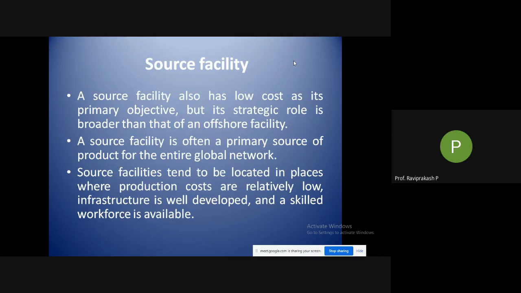Like for example, airlines. If you use airlines, the cost is high, but the time taken to transfer your products from one country to another is significantly less compared to ships.